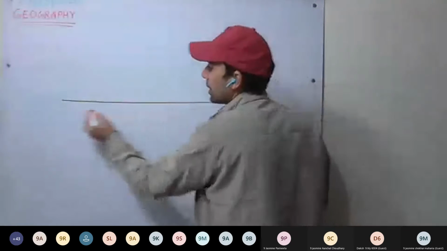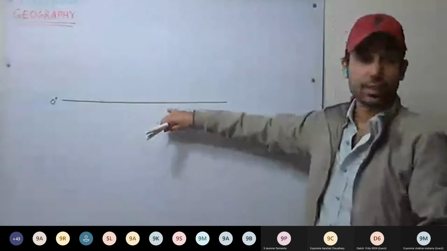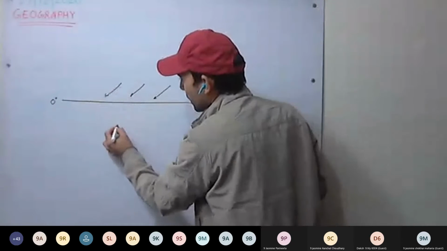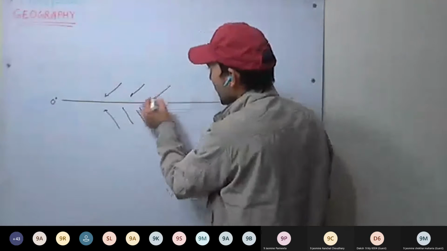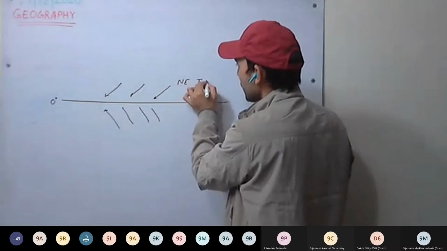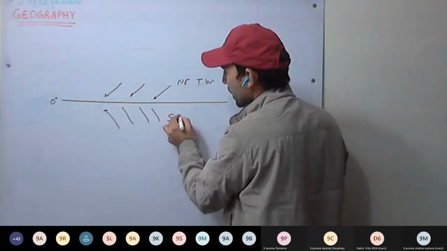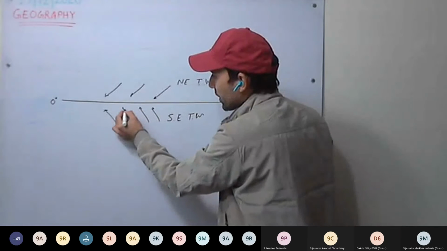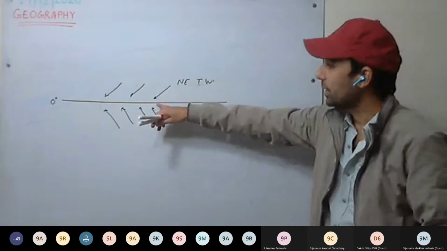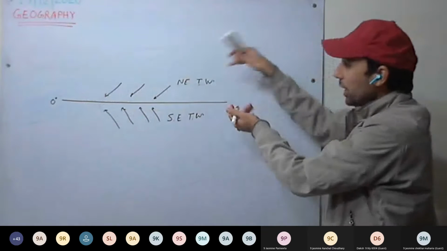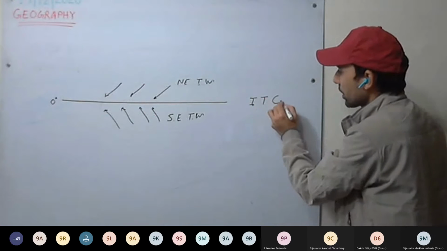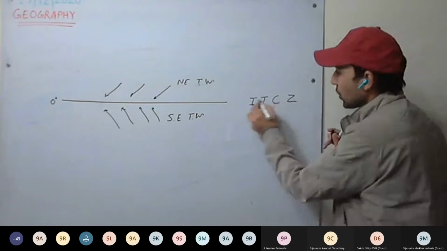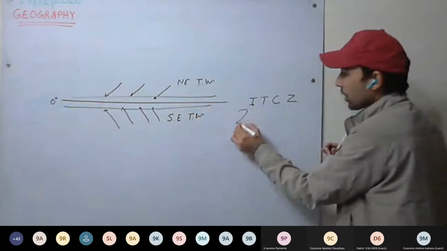So here we have the equator, 0 degree. This is the equator, and we will discuss the trade winds. These are which winds? Northeast trade winds. These are southeast trade winds. They converge at the equator. And wherever they converge, that zone is called the intertropical convergence zone. Or this zone is called the thermal equator as well.